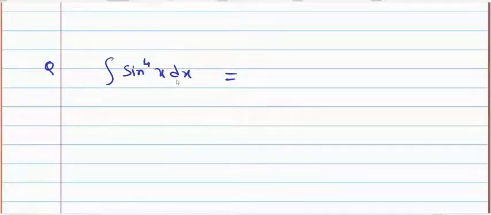Two options will contain pi by 2, two options will not contain pi by 2, and the integration limits are 0 to pi by 2. So here we will be doing practice.